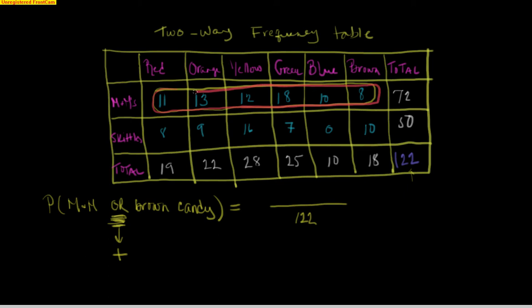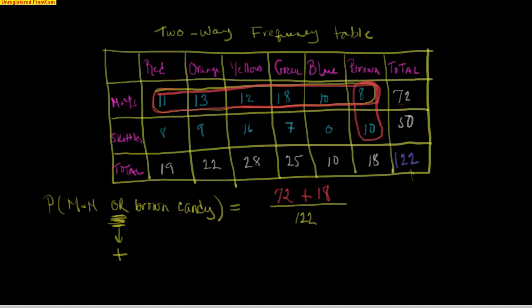We can add them all up. So I can see that that total is 72. There are 72 successes that way. Okay. All right. Plus, what else are my successes? Well, all these brown candies are successes. So I have these brown candies here, the 8 M&Ms and the 10 Skittles. Okay. So that's another 18 successes.